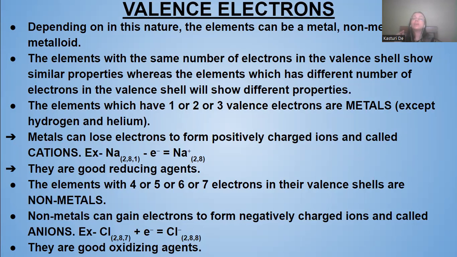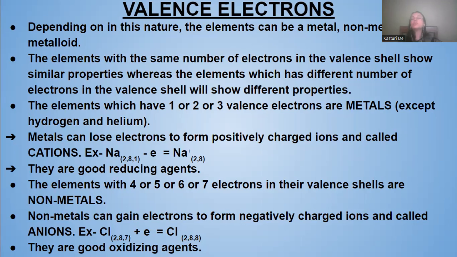Like sodium: the atom of sodium has the electronic configuration 2, 8, 1. That means it has 1 electron in its valence shell. It will lose that 1 electron and become a positively charged ion, Na plus, whose electronic configuration in ionic form is 2, 8. These metals are generally good reducing agents. They reduce other substances and get themselves oxidized.